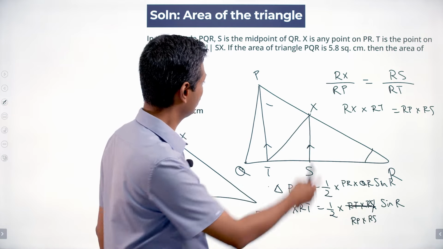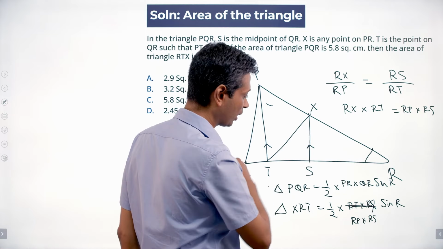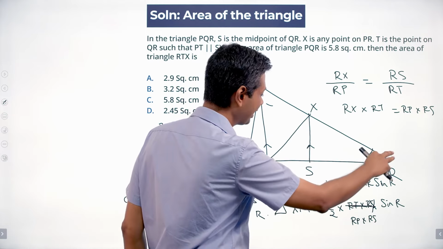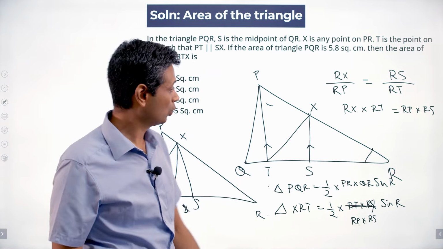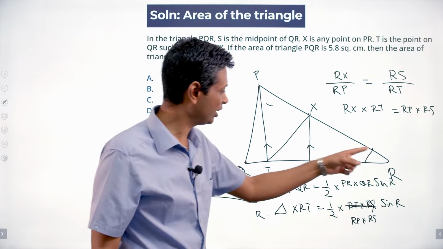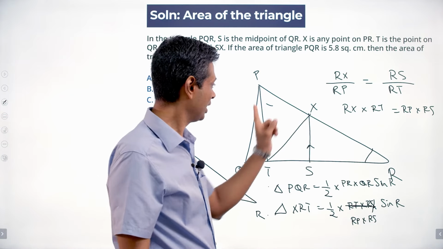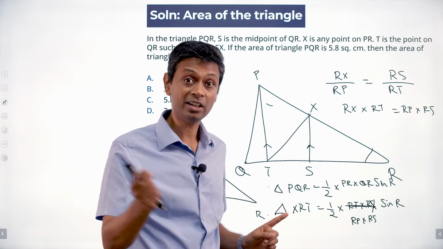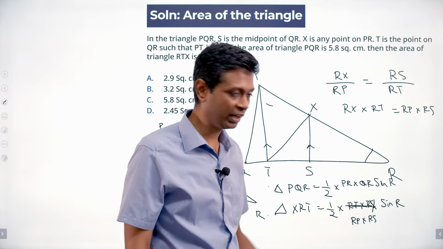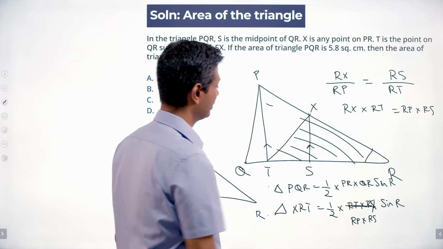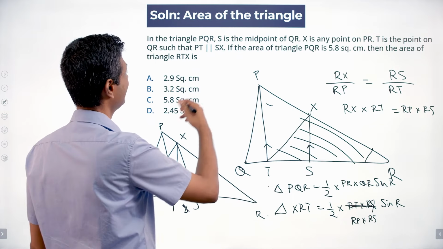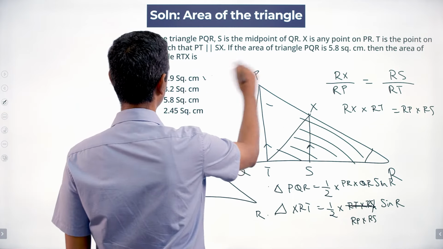The first area is PR into QR, the second area is half into PR into SR into sine of that angle. And so PR into SR is same as XR into RT. That comes from similar triangles. We plug both ideas together. We know area of this small triangle is half area of PQR. That is 5.8, so this should be 2.9.